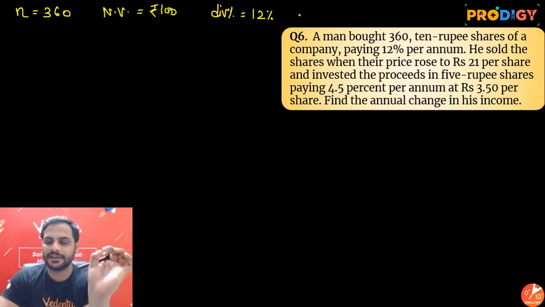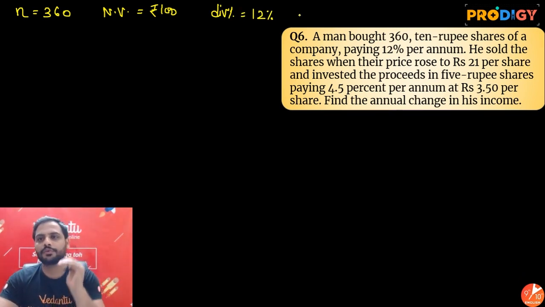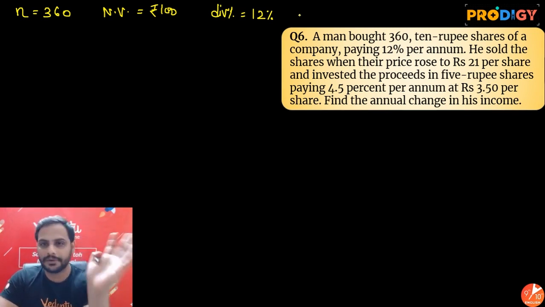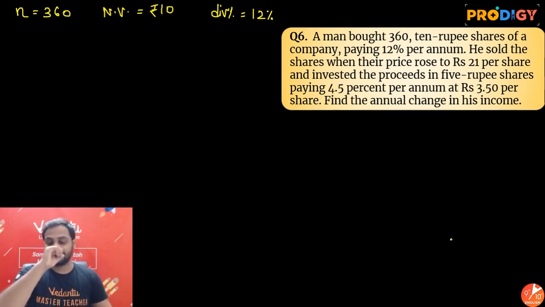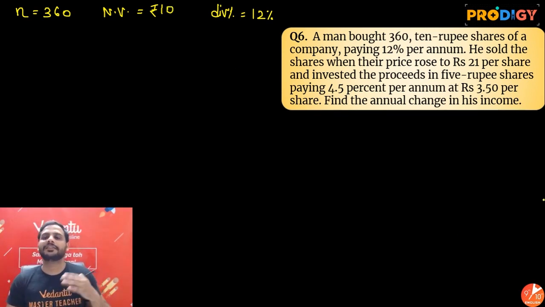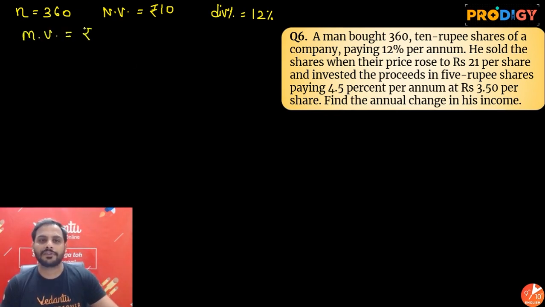He sold the shares when their price rose to rupees 21 per share, and invested the proceeds in 5 rupees shares. अच्छा ठीक है. अब देखो, simple they are saying, oh nominal value is rupees, not 100 rupees, 10. Sorry, I have written it wrong. हाँ जी. I know many of you will be telling me in the chat box, sir, nominal value written wrong. So thank you for telling me that. Nominal value is rupees 10. So he will sell when the market value reaches rupees 21. So I will say, sir, market value now, suppose, is rupees 21.